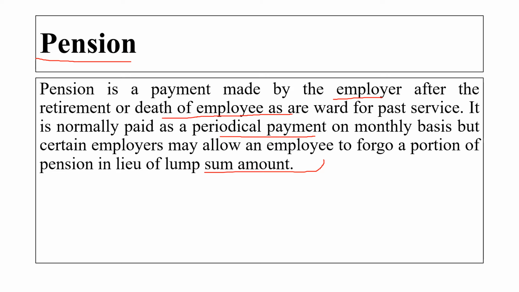So after your retirement you will get a pension. It is on a monthly basis, right? Or if the person died in service, then even he will get the pension on a monthly basis. Now there are some employers who give this pension as a lump sum amount on the date of retirement. Okay.